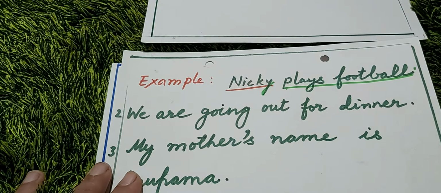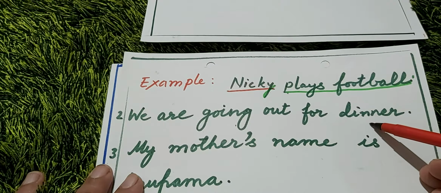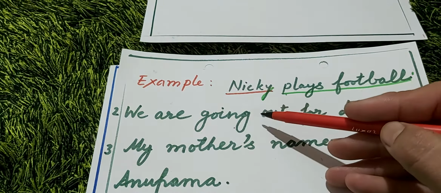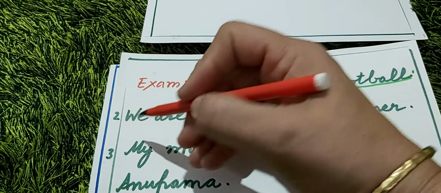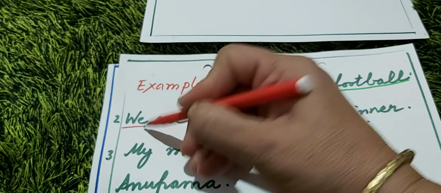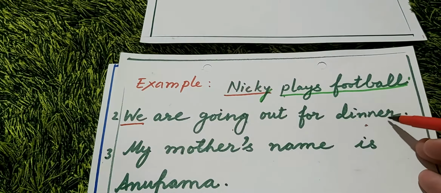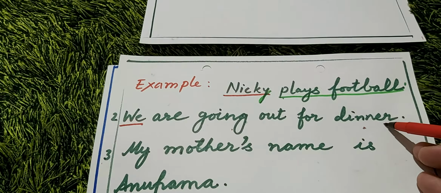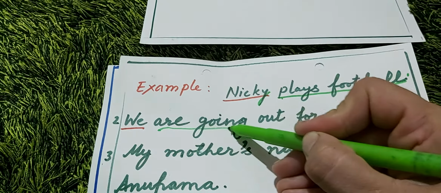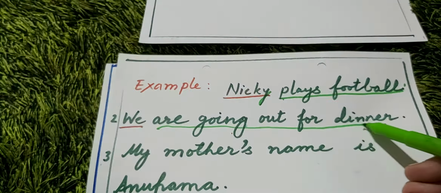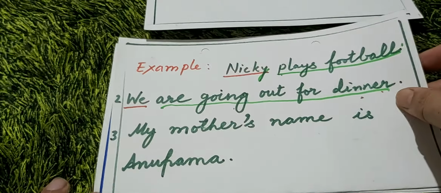In number 2 sentence, we are going out for dinner. Here the subject is we. We is a pronoun. Are going out for dinner is the predicate because it is telling more about the subject, so it is a predicate.